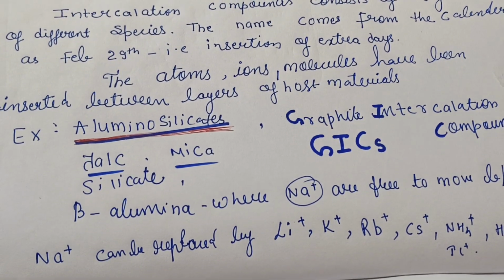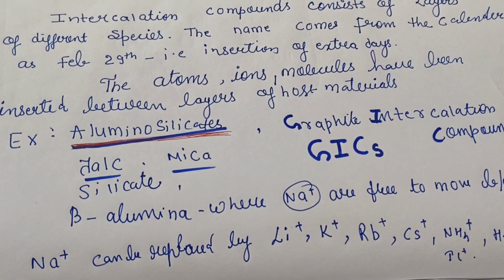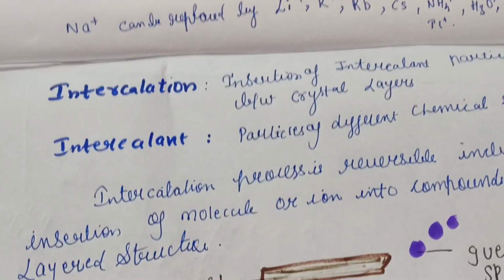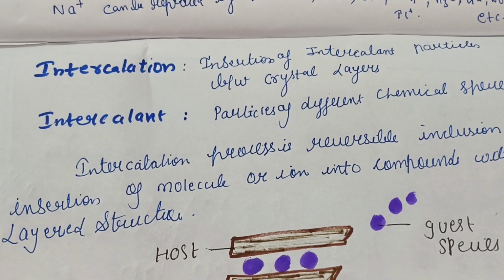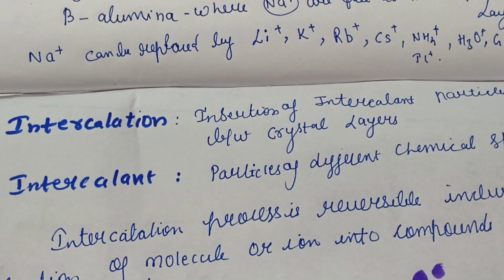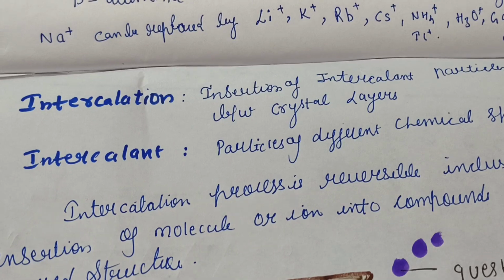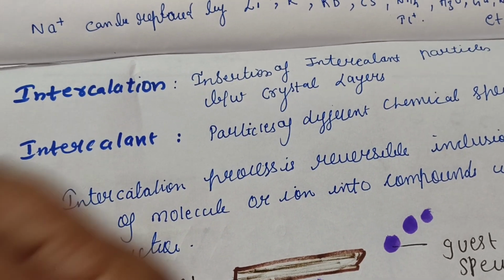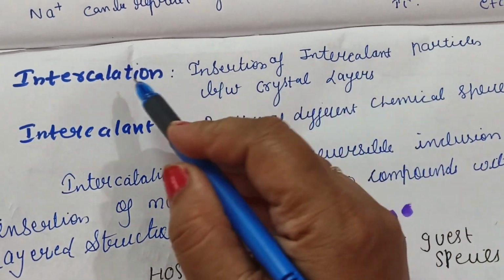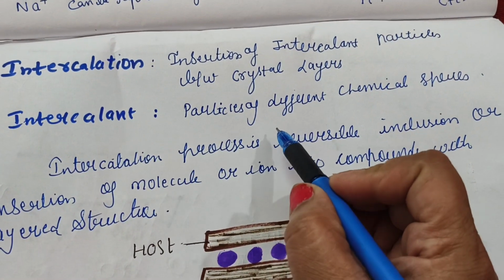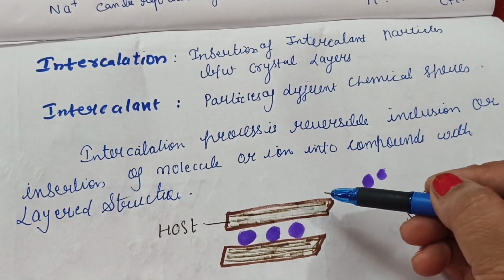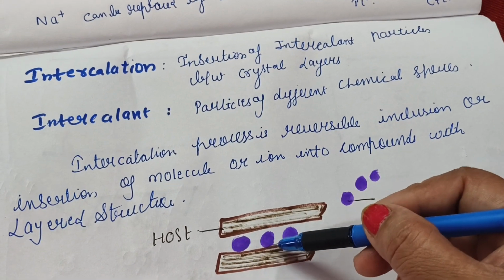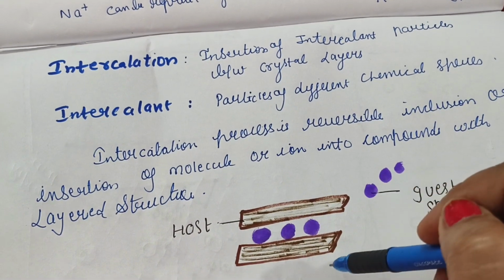So you have studied in BSc your insertion compounds. Similarly, these are of that type only. Now we can define the terms, what is intercalation and intercalent. The insertion of intercalent particles between the crystal layers, meaning the phenomenon by which we insert particles between the layers of the crystals, is known as intercalation. And what are intercalents? The particles of the different species. For example, these are the host and these are the guests. So these guests are termed intercalents, and this phenomenon is known as intercalation.